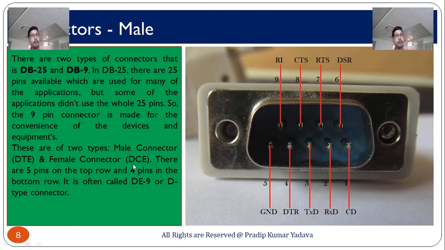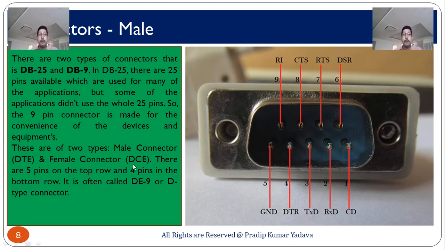What I have discussed, the RS-232 port is basically a connector which establishes a connection between your computer and a peripheral device. By using that, you can communicate your data. There are two types of connector, DB25 and DB9.